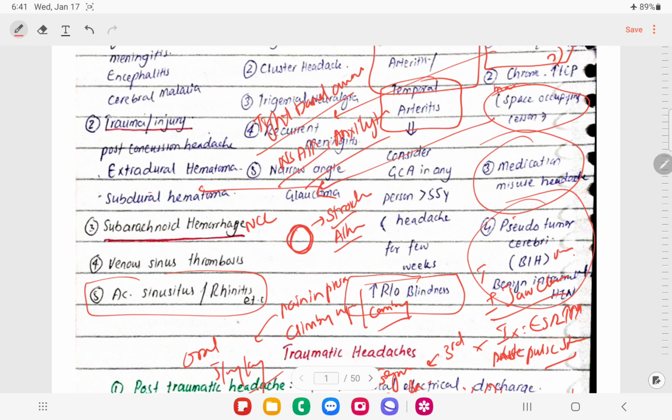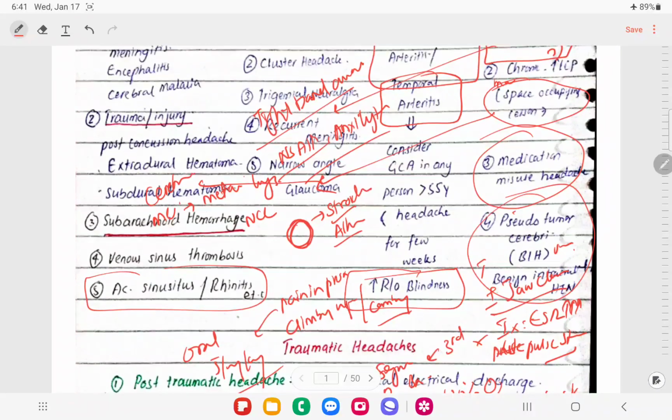For cerebral tumors, I have talked about that too. The most common cerebral tumor was metastasis, mostly from the lungs, right? I showed the image from Davidson. Most common was metastasis from the lungs, like small cell carcinoma of lung, also called oat cell carcinoma.